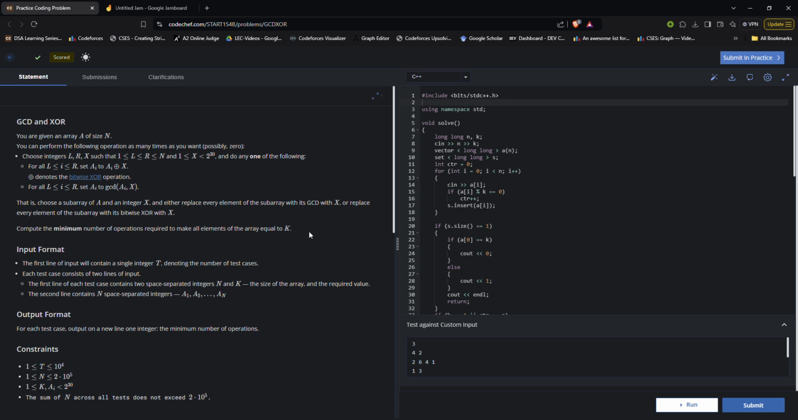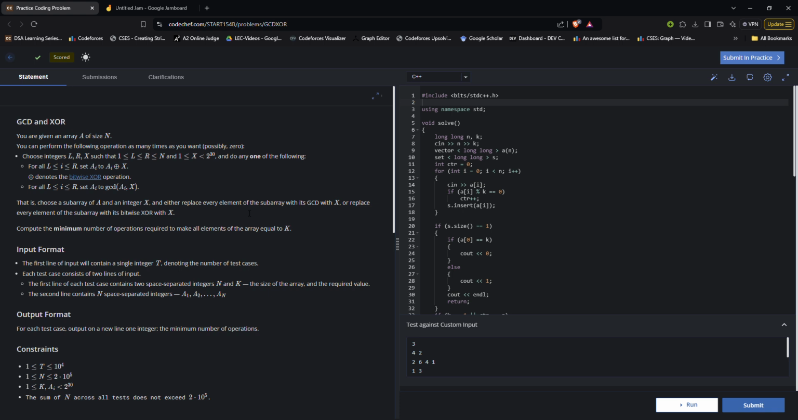So in this problem, we are given an array of size n and we can perform either of the two operations. The two operations are that we will select L, R and X. L is basically the starting index, R is the last index, and X will be a value in the given constraints. What we can do is iterate from L to R and take the bitwise XOR of Ai elements with the X that we have selected. Either we take the bitwise XOR value or we take the GCD of Ai and X. So these are the two operations that we need to perform.